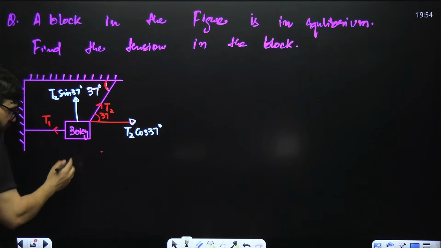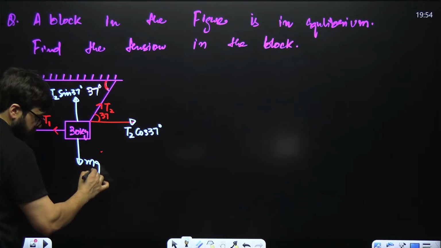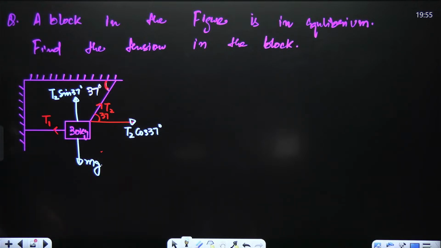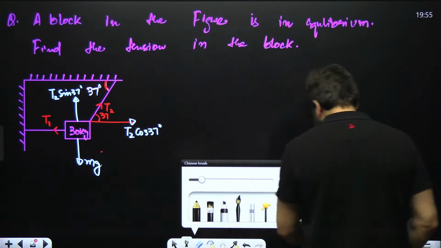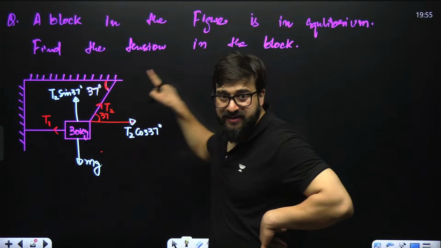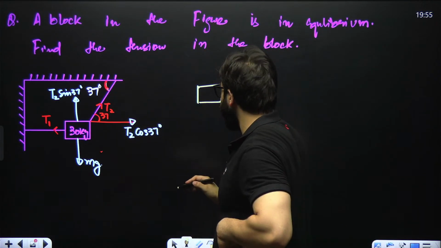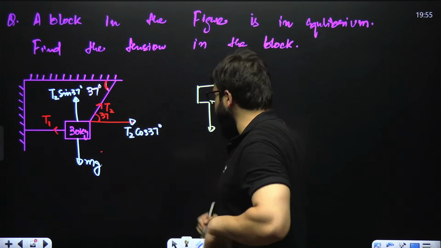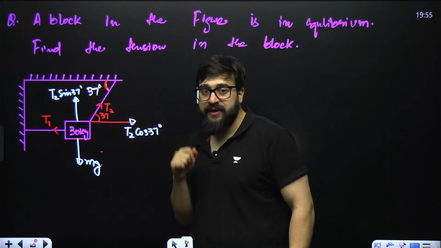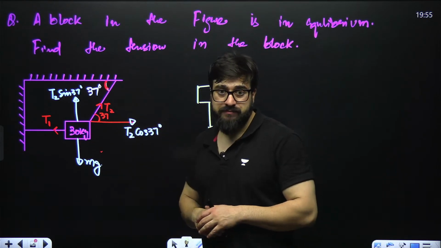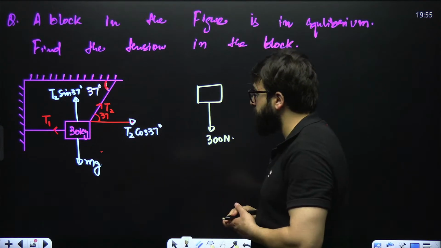And what is the force in the downward direction? That is M into G. Mass is 30, G is 10. Now these are the forces acting on the body. We have to find the value of tension. Let's make the free body diagram over here. We have got this block. In the downward direction, what is the force? M into G. Mass is 30, G is 10. 30 into 10 is how much? That is 300. So in the downward direction, 300 Newton.